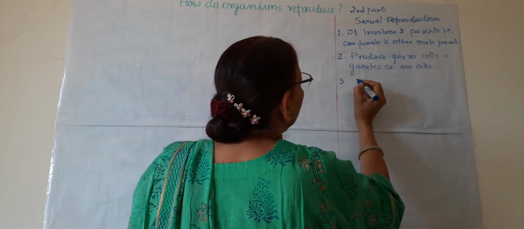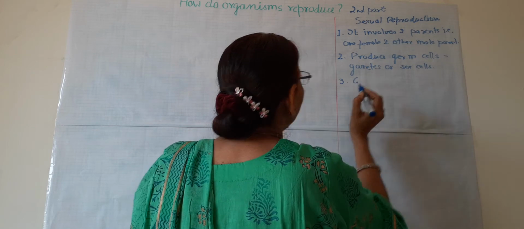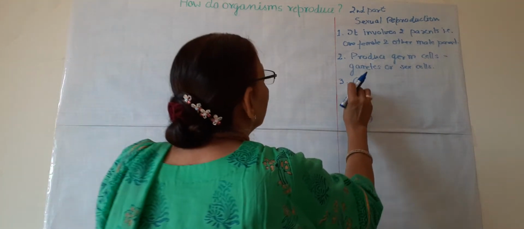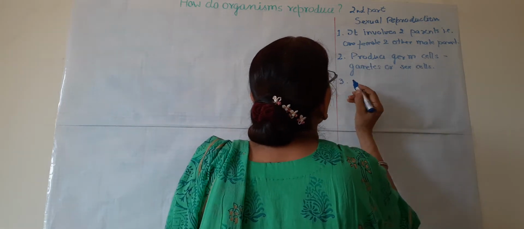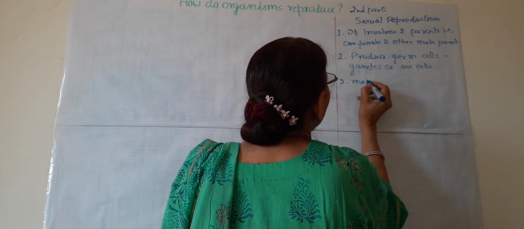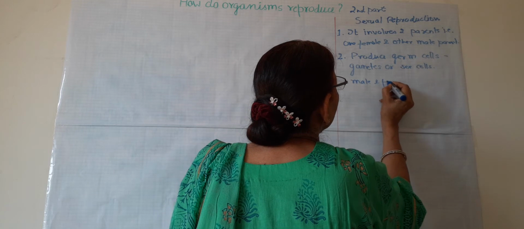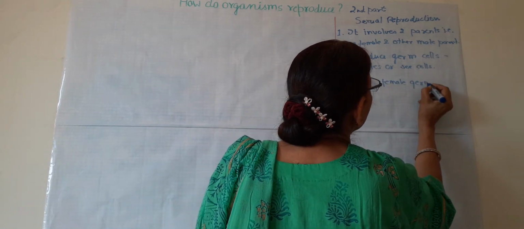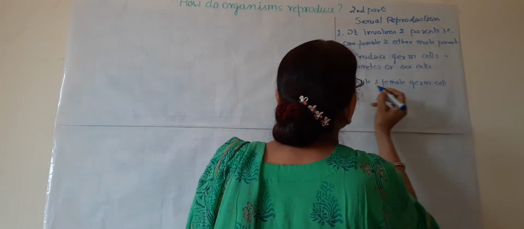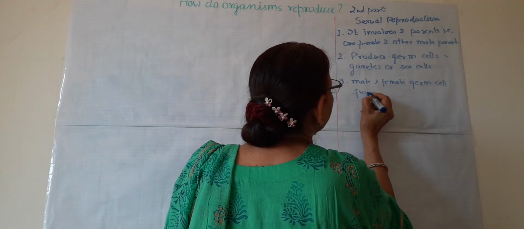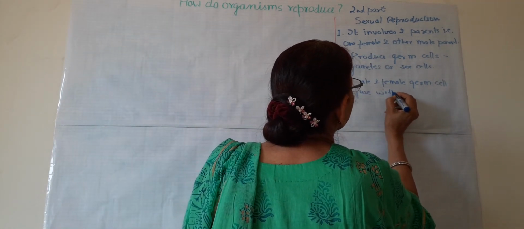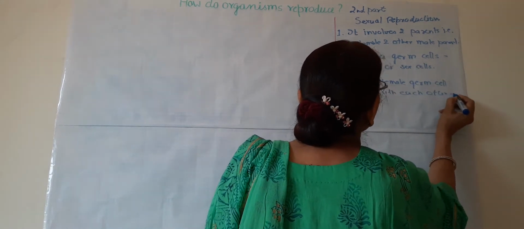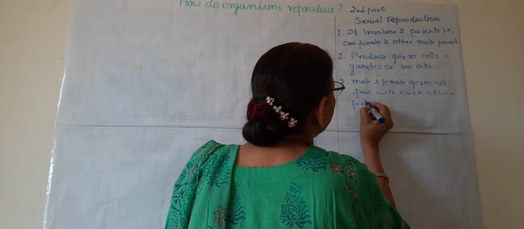The third point: male and female germ cells fuse with each other, and this process is known as fertilization.